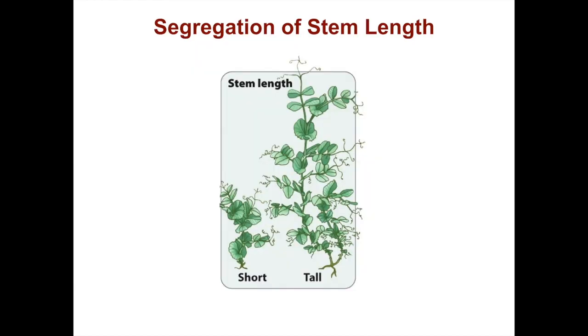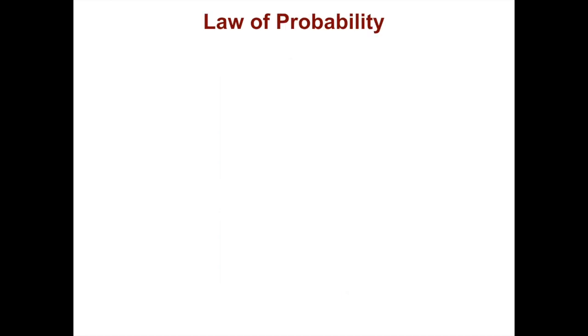Let's explore the law of probability using an example from Mendel. Here we have the segregation of stem length, and there are 2 different alleles: the short allele, which is a lowercase t, and the tall allele, which is an uppercase T. Let's look at the segregation of these alleles in terms of the law of probability.